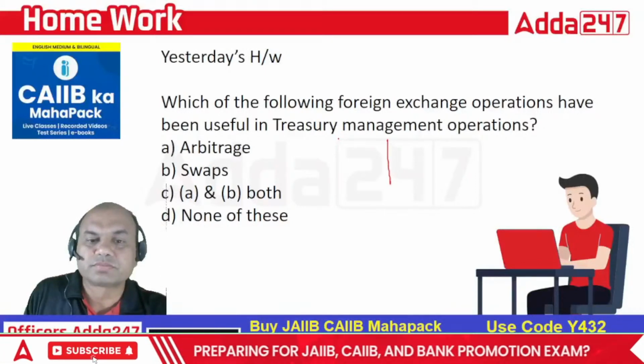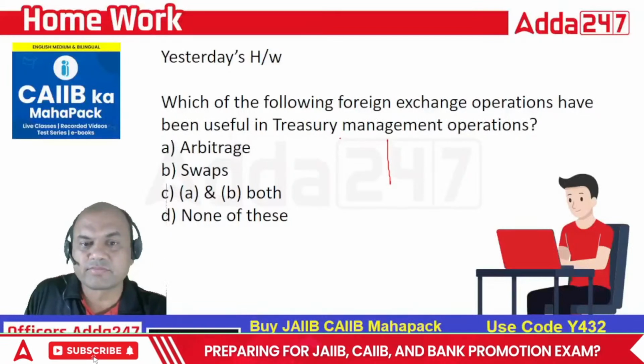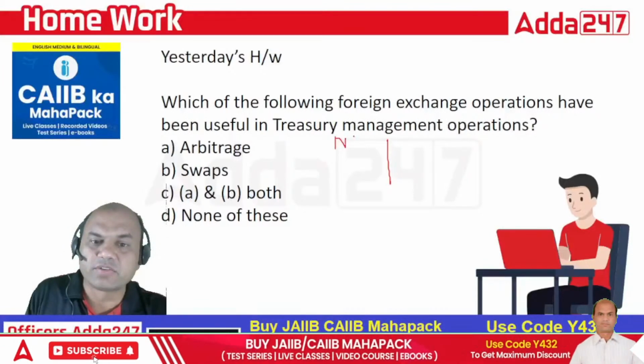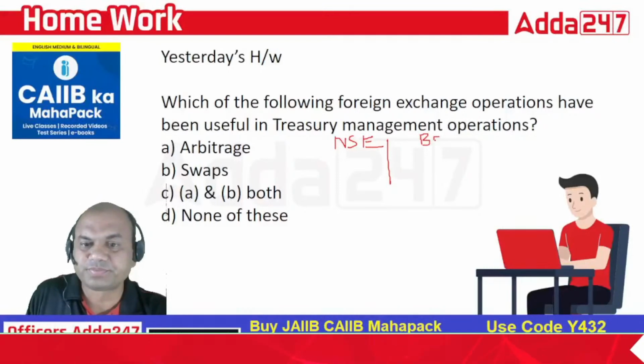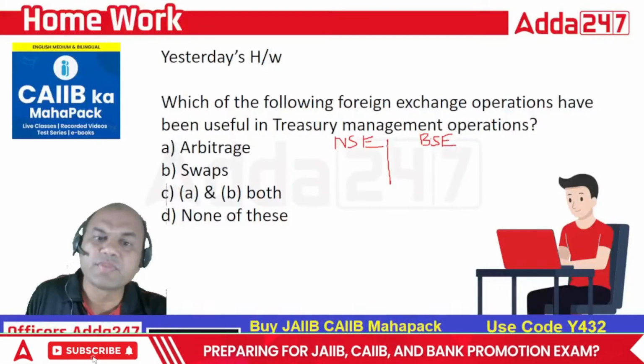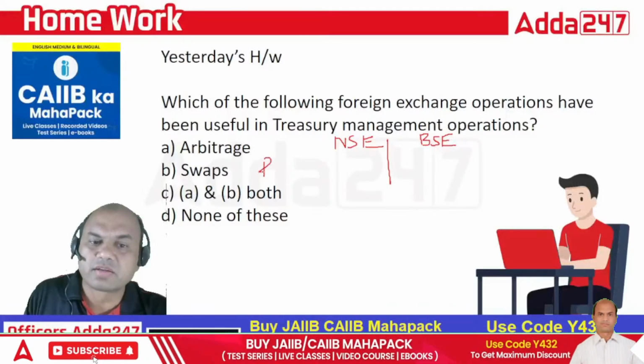Suppose we have two stock markets, NSE and BSE. What do we do over here? I'll buy a Reliance share.